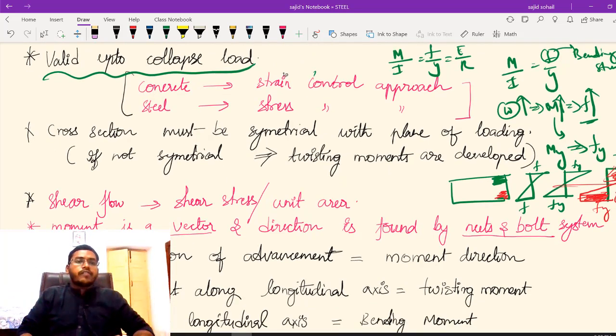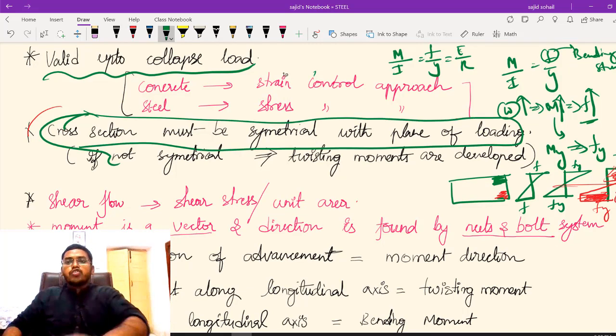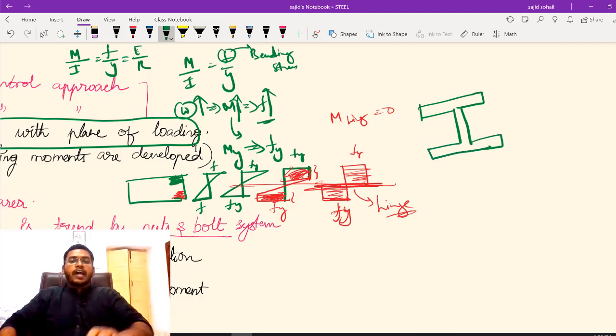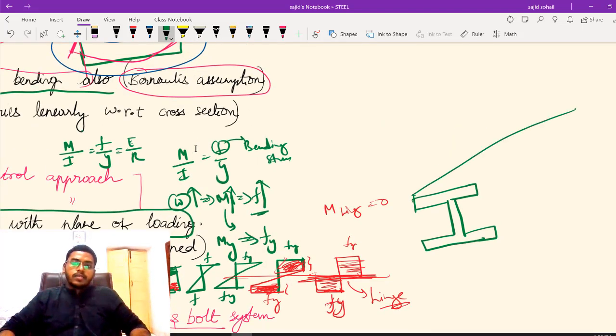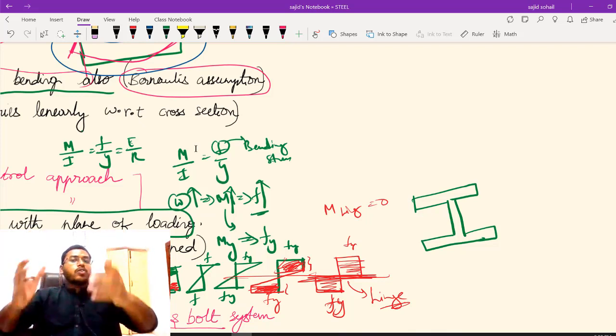ये जो third point है ये काफी interesting है, and देख लेना, the cross section must be symmetrical with plane of loading. He is saying the cross section should be symmetrical with plane of loading. For example, if I am taking an I section, so I have taken an I beam, it is actually something like this, ऐसा कुछ रहेगा beam. Okay, I hope you got it right. But for easiness I am taking a cross section of it.